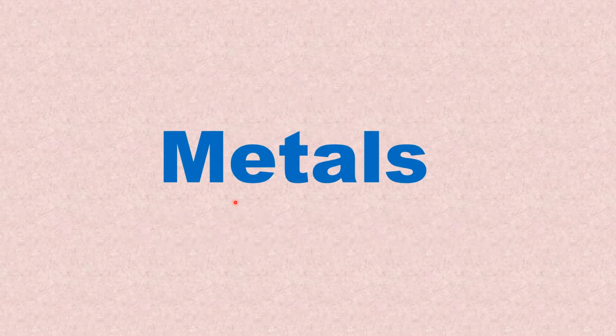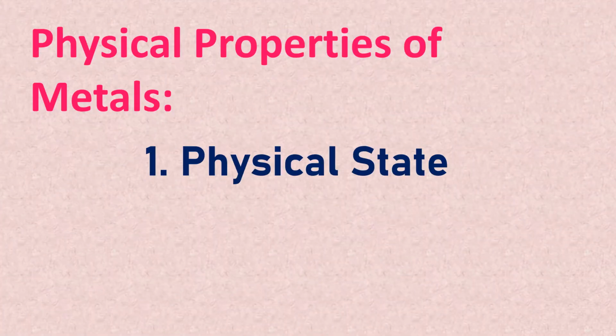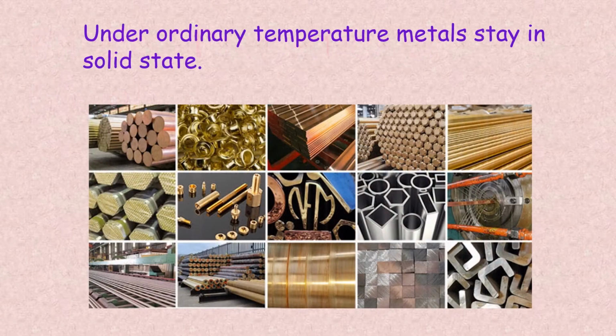So today now we'll study about metals. Metals such as, for example, gold, silver, copper, iron, etc. Now physical properties of metals. In that first we'll study the property physical state. So under ordinary temperature metals stay in solid state. See, generally the metals are found in solid state.